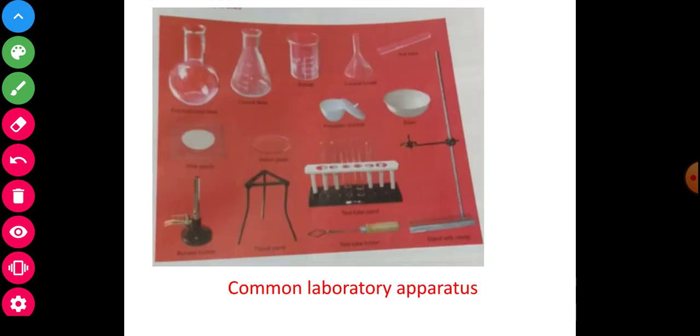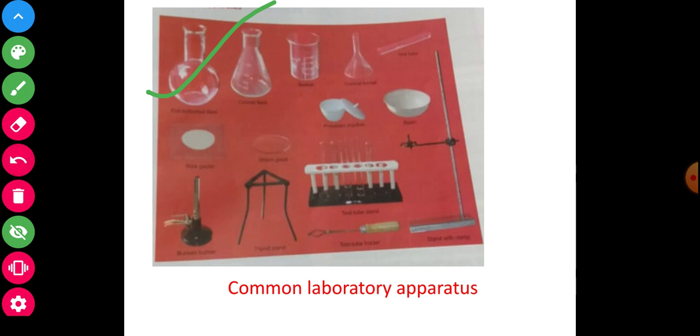In this picture we will discuss the common laboratory apparatus. Do you understand? So many boxes are here. One picture is a conical flask. Another is a boiling flask.